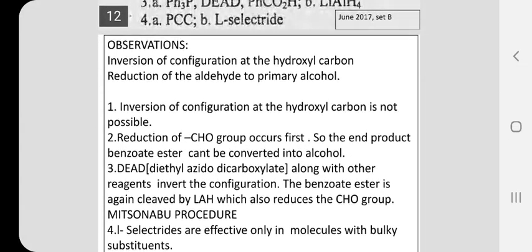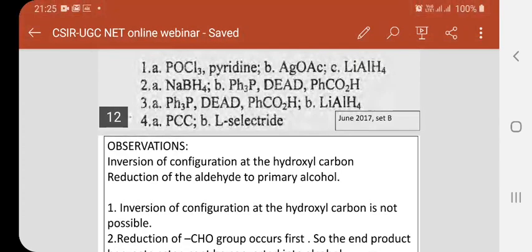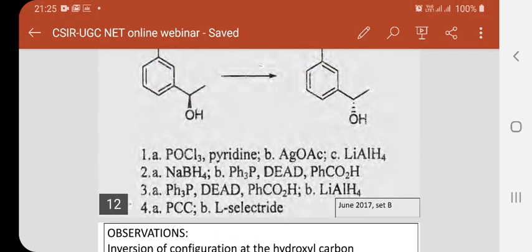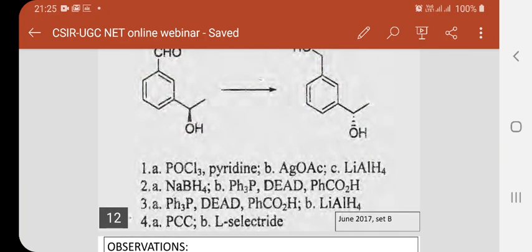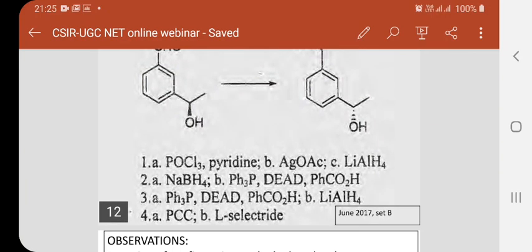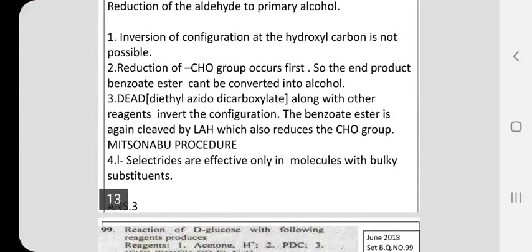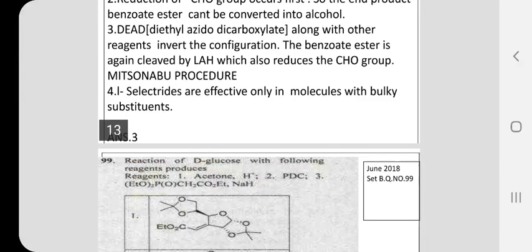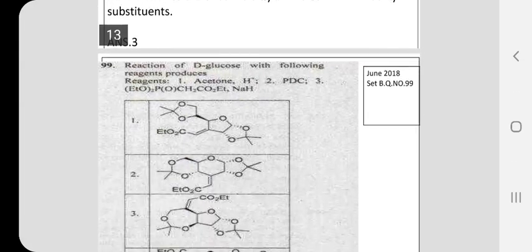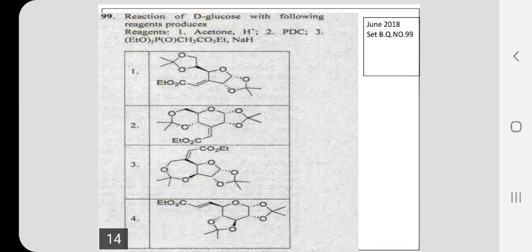The procedure is used for inverting the configuration of a hydroxyl group. So the hydroxyl group in the starting compound is appearing with the inverted configuration in the product. This is done by the choice number 3 reagents. So the answer for this question is 3, choice 3. Now let us move to the next question.